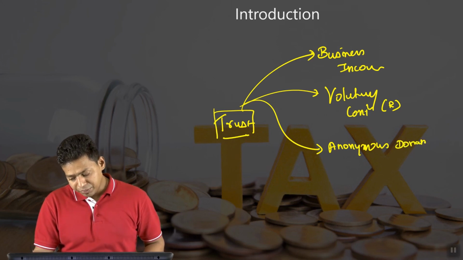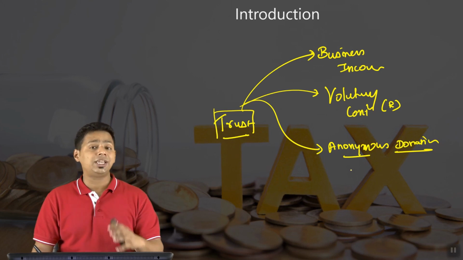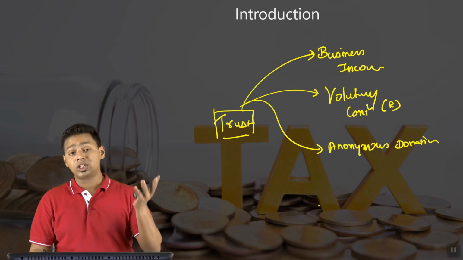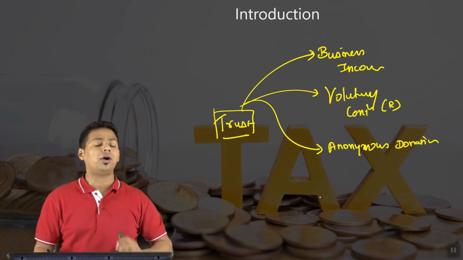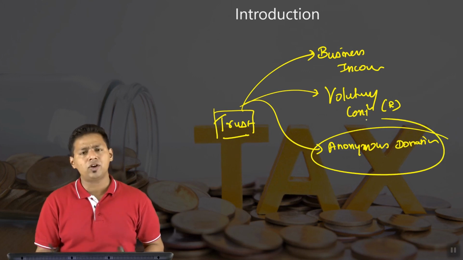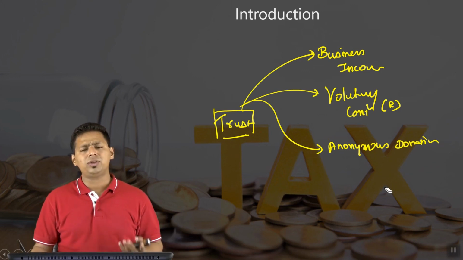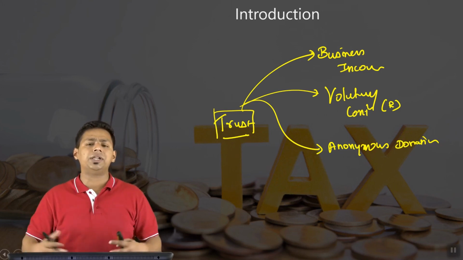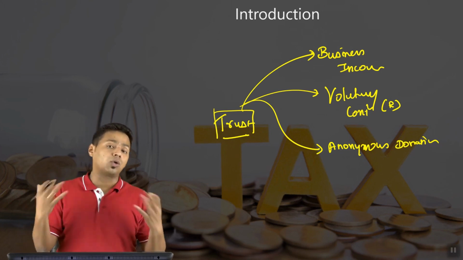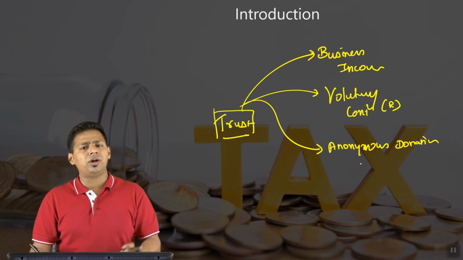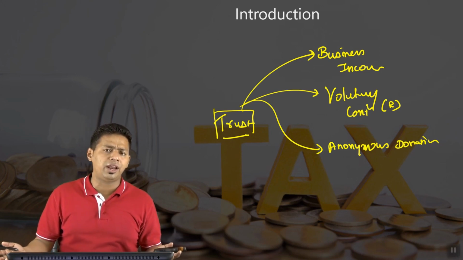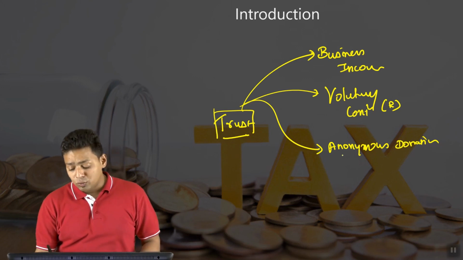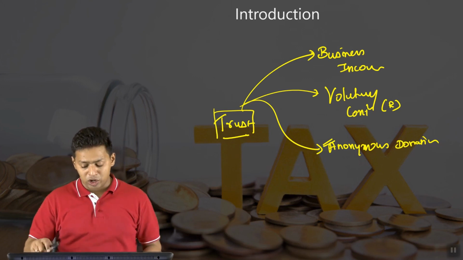Anonymous donation means that donation where the donor's name is not available on the record, or it is hidden by the trust itself. So the trust knows the person, but the trust does not maintain any record in respect of that person. This is a little negative aspect, because we know that black money earners are donating crores of rupees to temples, gurudwaras and churches. Ordinary, recognized donors don't mind sharing their name, because they know their income is accounted income, unlike the other. So we are going to learn a special provision about anonymous donation.